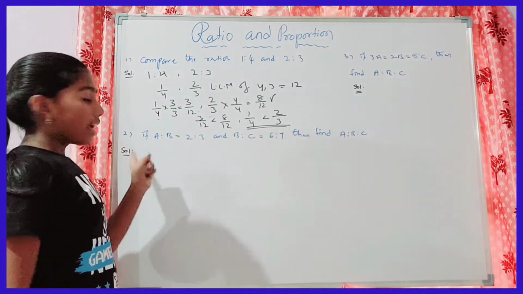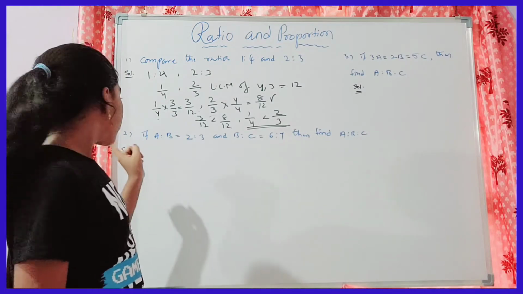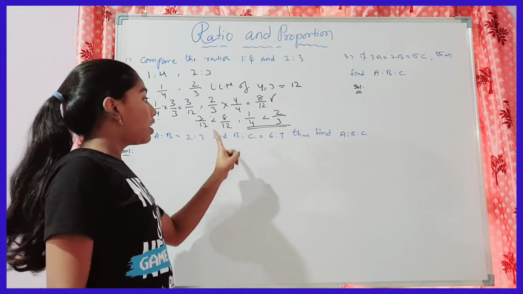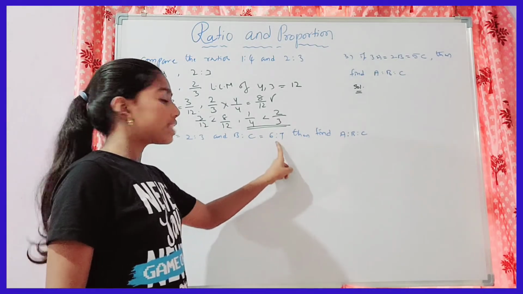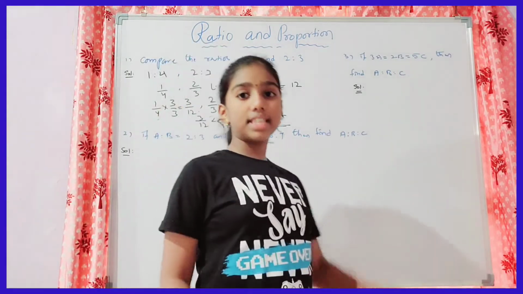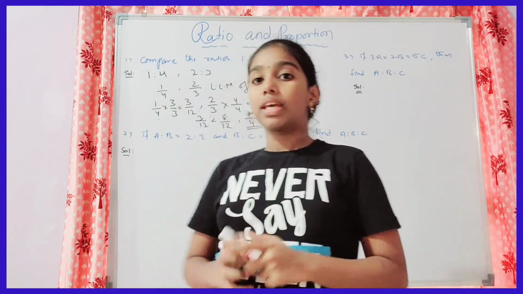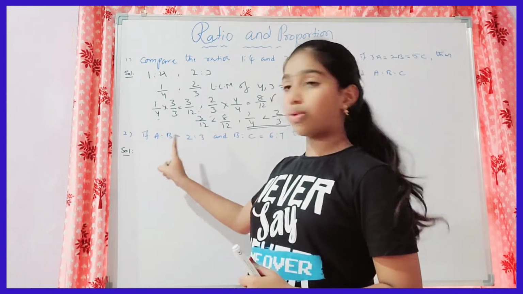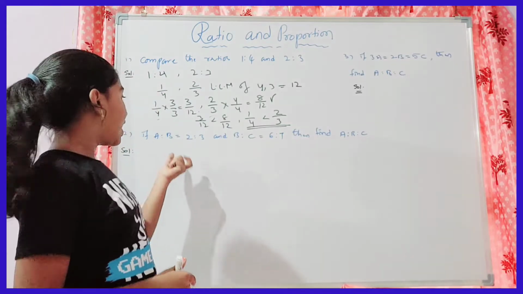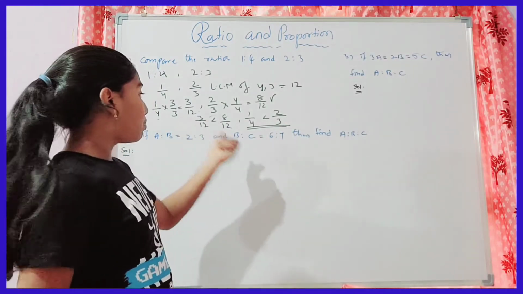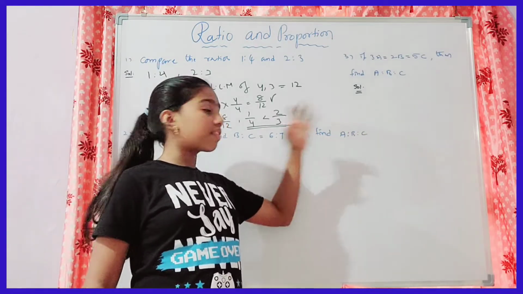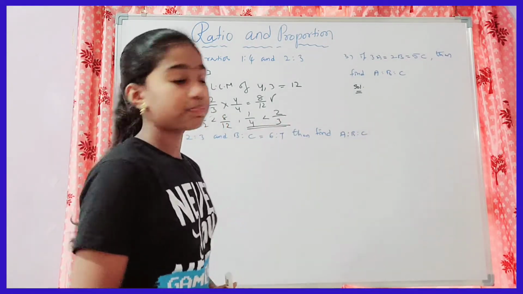The second example is: if A is to B equals 2:3 and B is to C equals 6:7, find A is to B is to C. See the question. Here A is to B, the A value is 2 and the B value is 3. The values are given. A is to B is 2:3 and B is to C is 6 is to 7. We have to find the ratio of A is to B is to C.